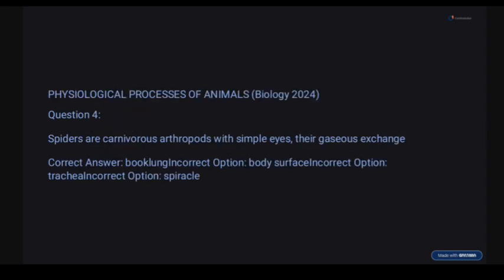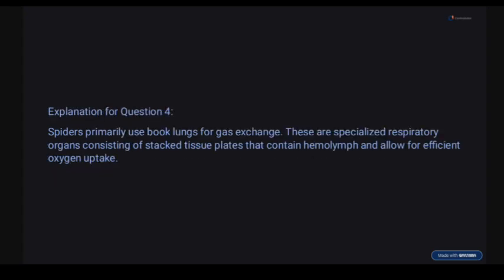Okay. So question 4. Spiders are carnivorous arthropods with simple eyes. Their gaseous exchange is via what? Options say book lungs, body surface, trachea, and spiracles. The correct option here is book lungs. So they use book lungs primarily for gaseous exchange. These are specialized respiratory organs consisting of stacked tissue plates that contact hemolymph before oxygen uptake.